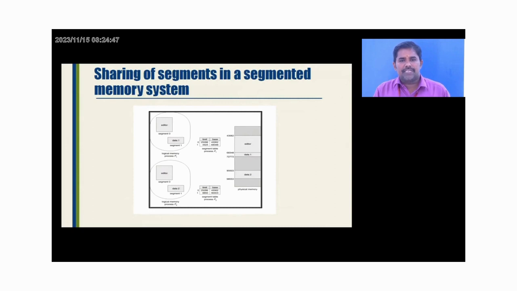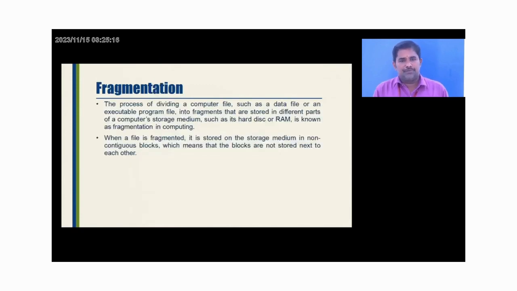Next, sharing of segments in a segmented memory system, which the diagram clearly explains. We have process 1 and process 2. Actually, we saw in the previous slide the importance of limit and base. Here, the processes P1 and P2 have an editor, data 1, and data 2. When you look at it, both processes have the same editor, which means the same address space. Here, the same address area is shared by the processes P1 and P2.